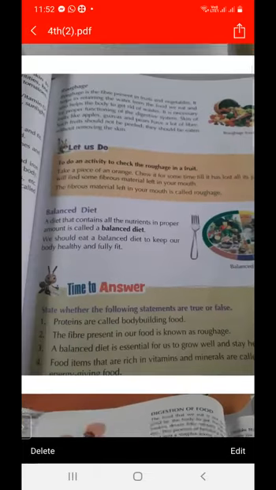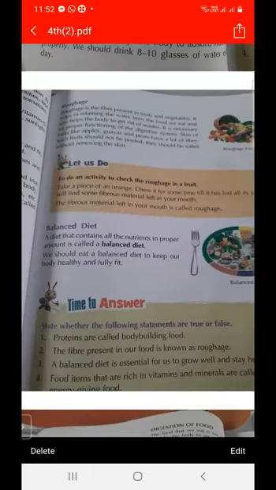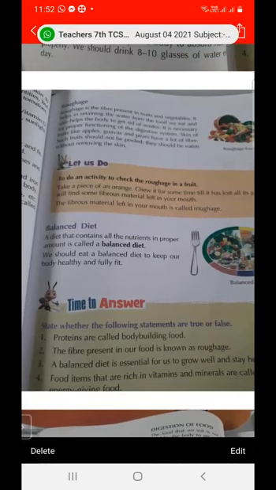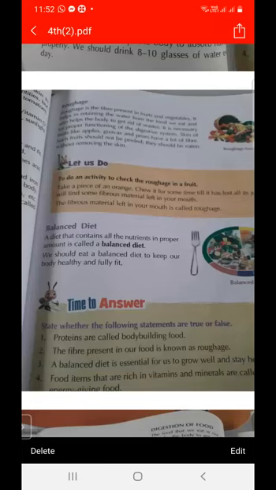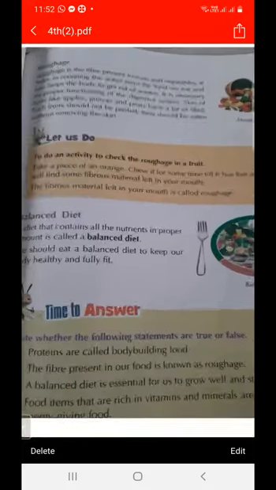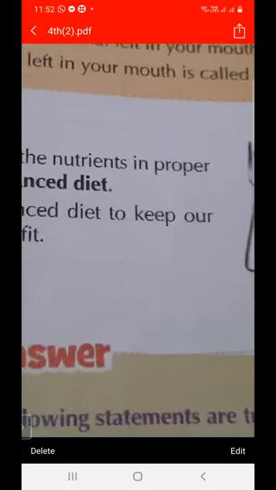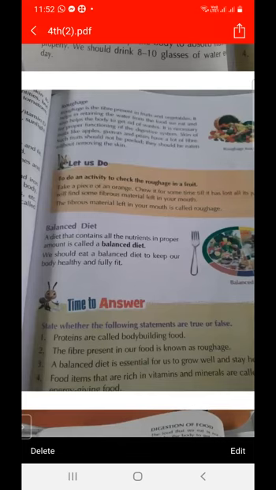So how can we get roughage? We can get roughage from fruits and vegetables, and it also helps in retaining the water from the food we eat. It is necessary for the proper functioning of the digestive system. As we know, in our fruits and vegetables a fiber is present, and this fiber is called roughage.